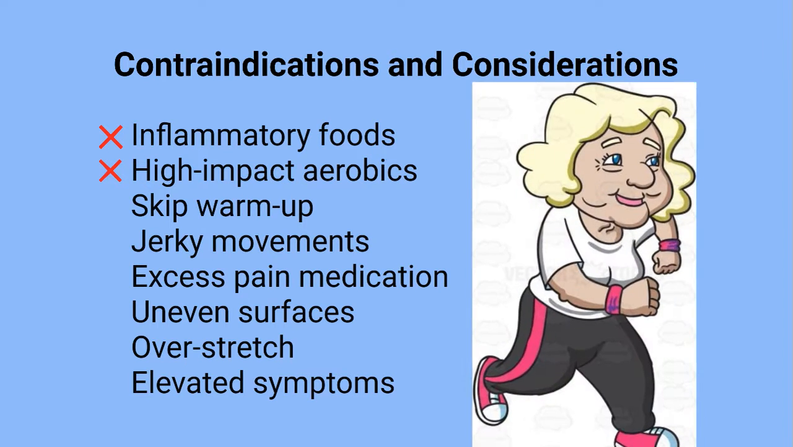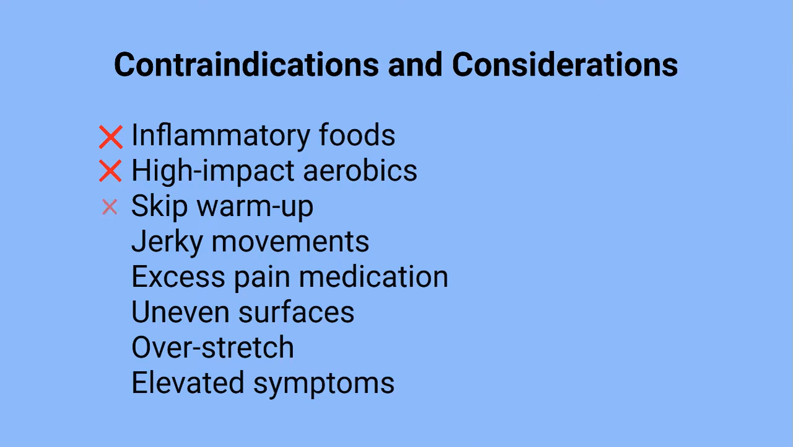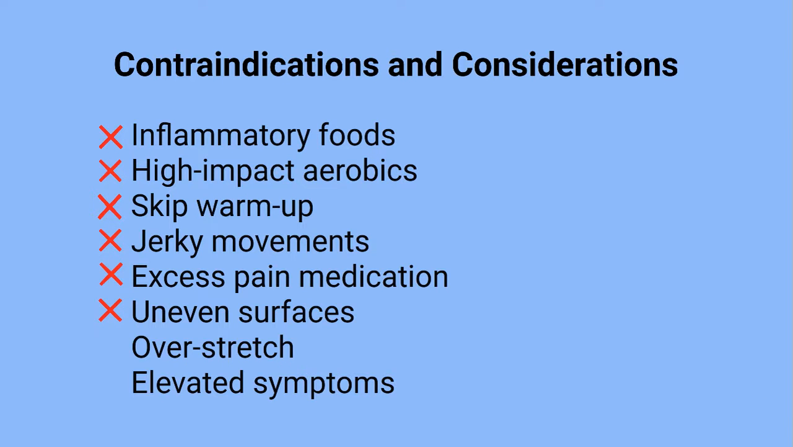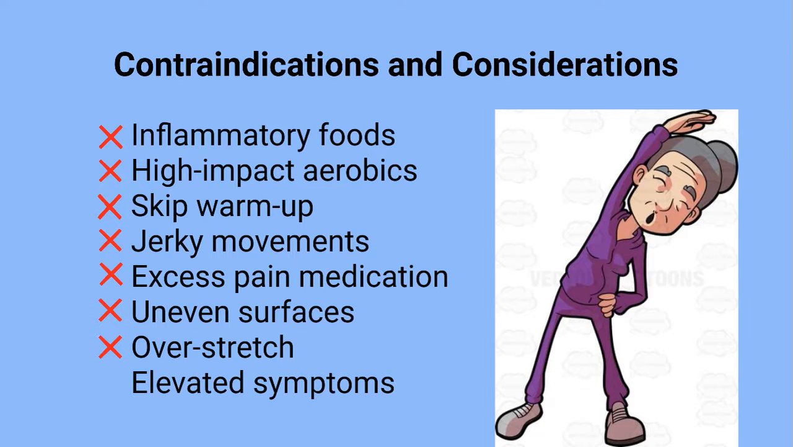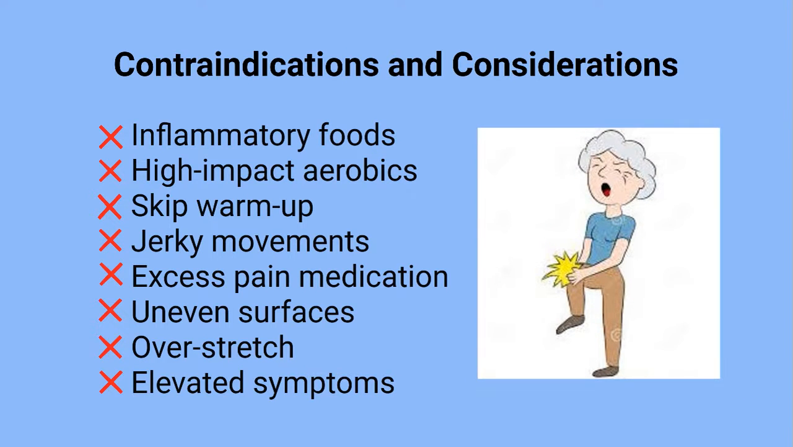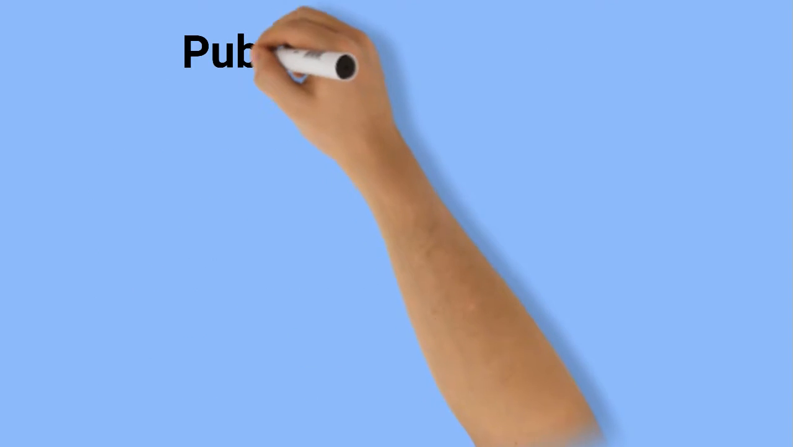Avoid high-impact aerobics, such as running and jogging. Don't skip the warm-up and avoid jerky movements. Don't take excess pain medication prior to exercise, which can cause you to over-exercise. Don't exercise on uneven surfaces. Gentle stretching is important. However, be cautious of hyperflexibility of joints. Avoid any kind of exercise if you have noticeably increased swelling, sharp pain, pain that causes a change in gait, or joints that are red or warm to the touch.